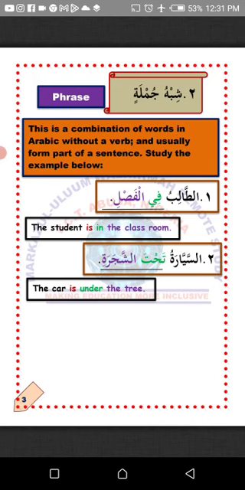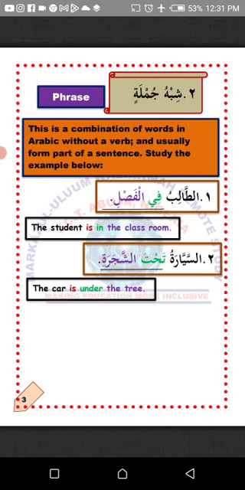Shibhu jumla only forms a part of a sentence, so it doesn't make sense by itself. The reason the name jumla is given to a sentence is because it makes sense. But if the combination of words does not make sense, we don't regard it as jumla in Arabic. Rather, we regard it as shibhu jumla, phrase. I hope you understand.